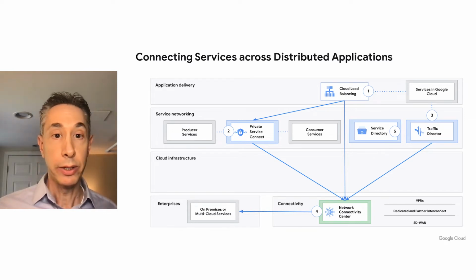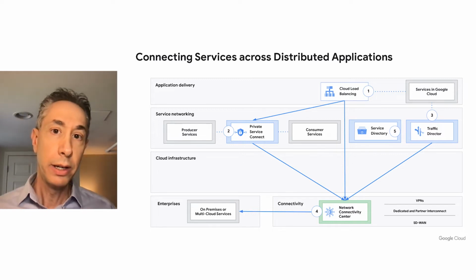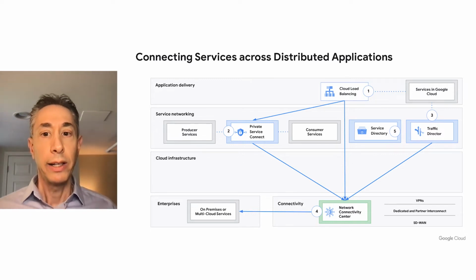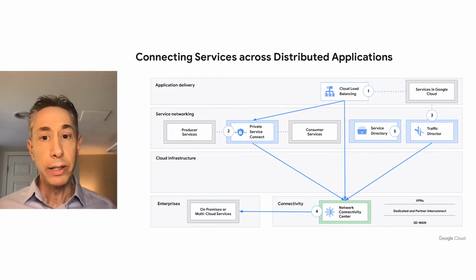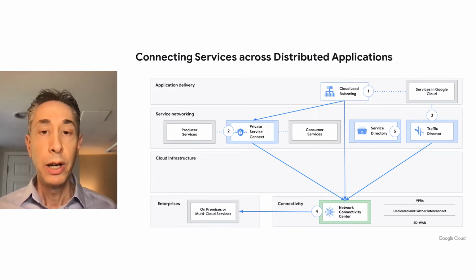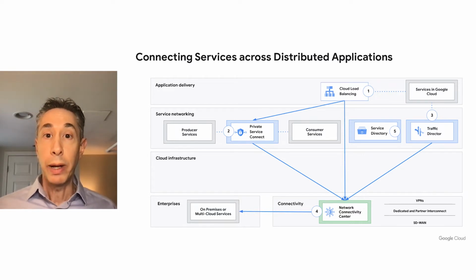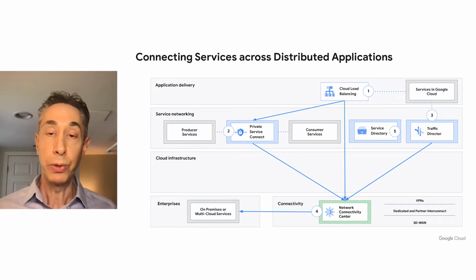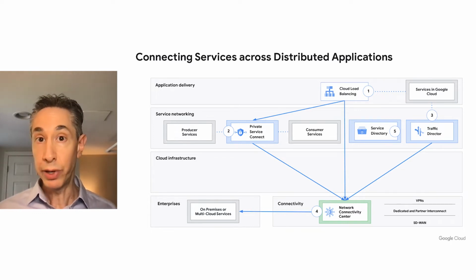Now let's take a look at some of these individual components in terms of how they support distributed applications. Here we choose a few specific components, and let's dig into each one. At the top, you see cloud load balancing. Cloud load balancing is a series of tools, both for external and internal workloads, as well as global and regionalized tools. The cloud load balancers enable you to communicate with end users as well as back-end services in the most efficient manner.